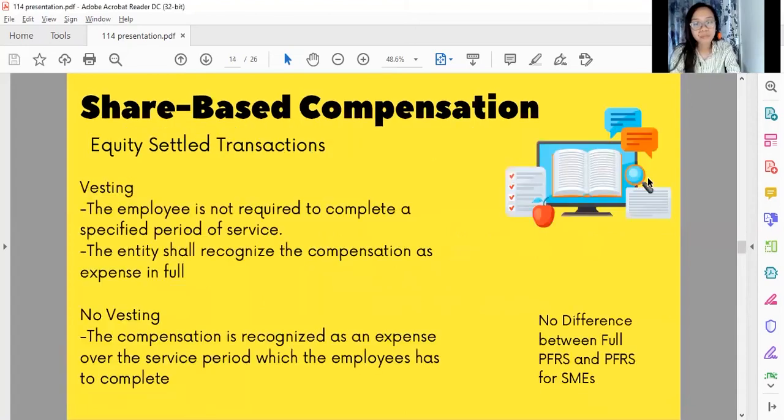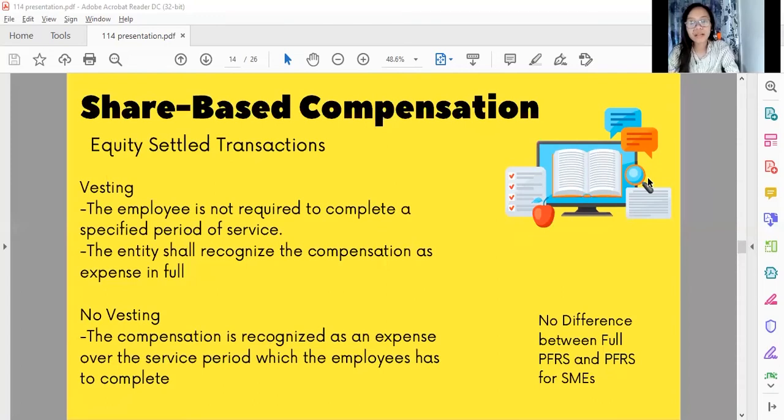So under the share-based compensation, I will also discuss the recognition when there are vesting conditions. If the share-based payments granted to employees vest immediately, the employee is not required to complete a specified period of service before they are entitled to those share-based payments. In the absence of evidence to the contrary, the entity shall presume that services rendered by those employees have been received. So on the grant date, the entity shall recognize the services in full with a corresponding increase in equity, of course.